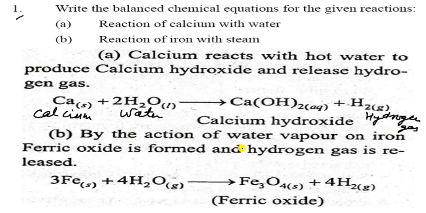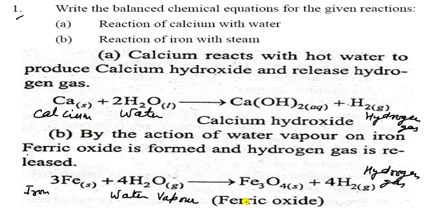Next, by the action of water vapor on iron, ferric oxide is formed and hydrogen gas is released. So you have to write here hydrogen gas, and it is the iron and it is water. Water, that means the steam or water vapor, and it forms ferric oxide.